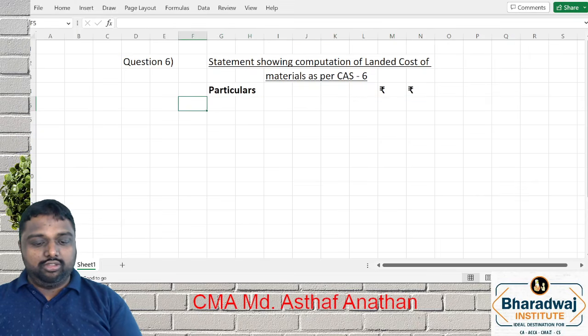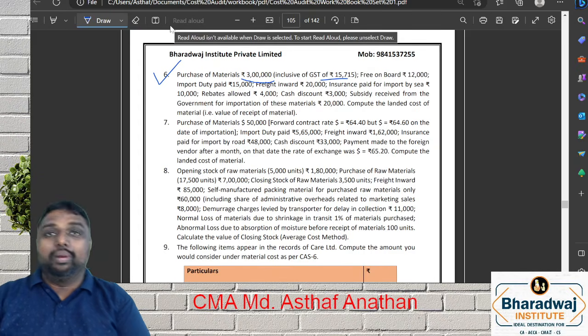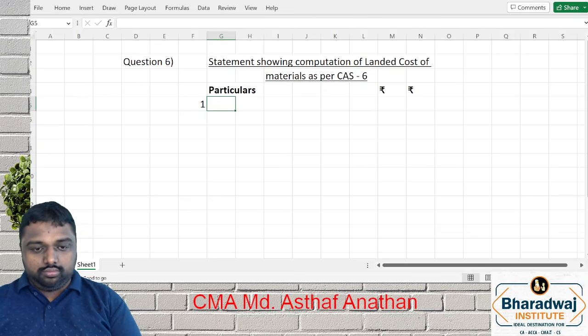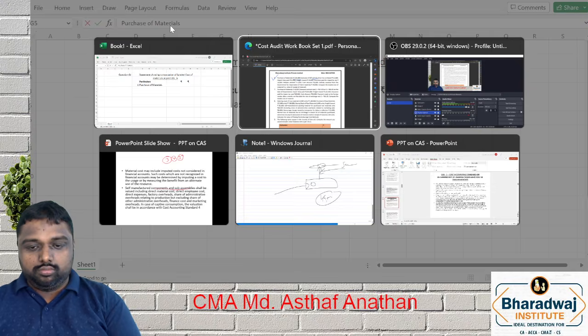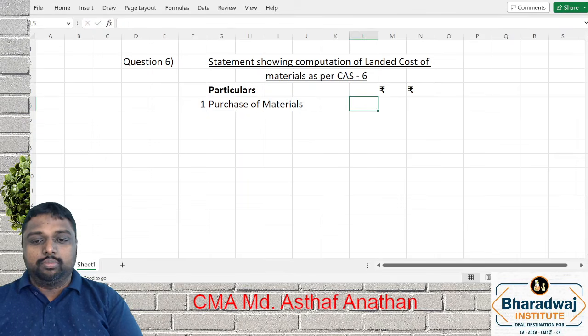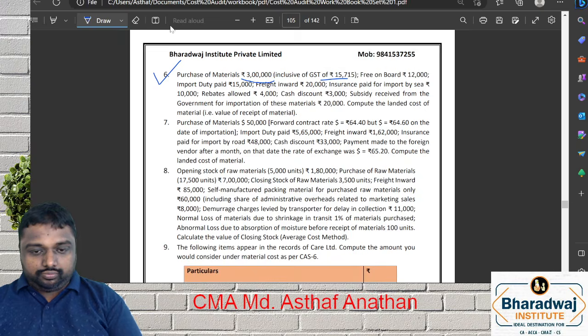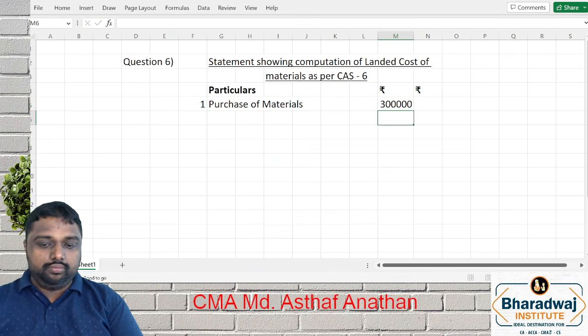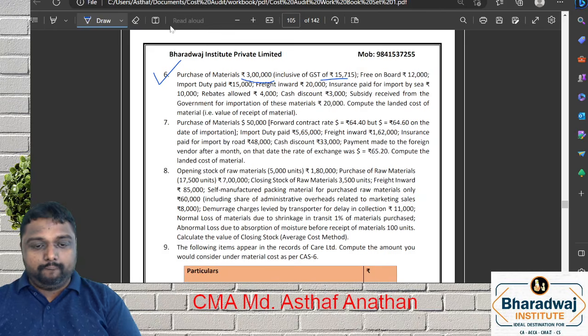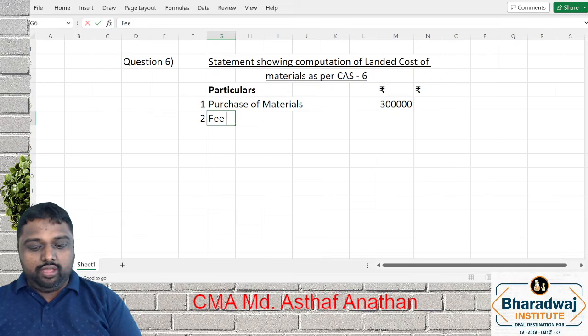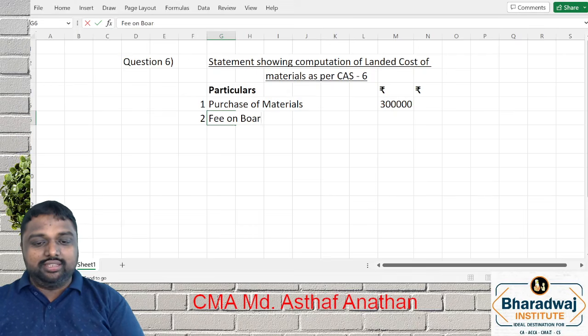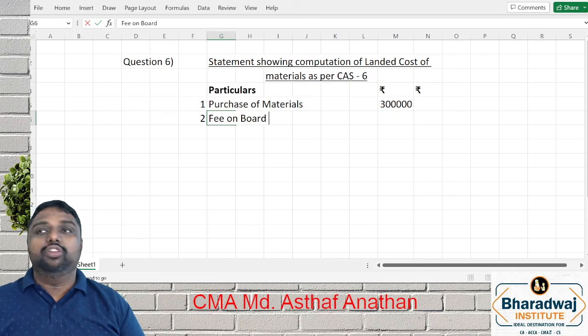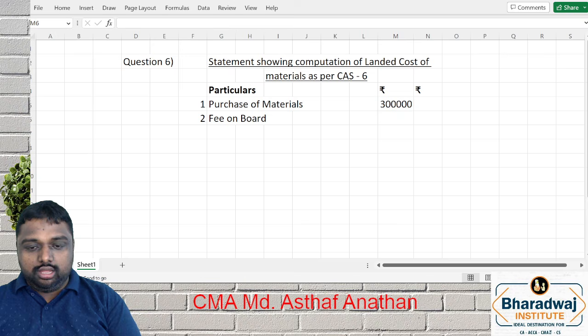First, we will see which all items will be included. Purchase of material will be included. So what is the purchase of material? 3 lakh. Next, free on board. We have discussed all expenses directly attributable thereto. So free on board is a part of your import only. So that also you have to consider, 12,000.